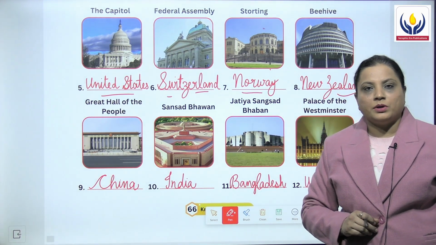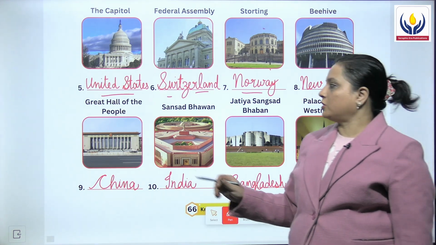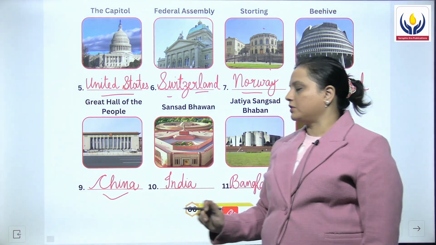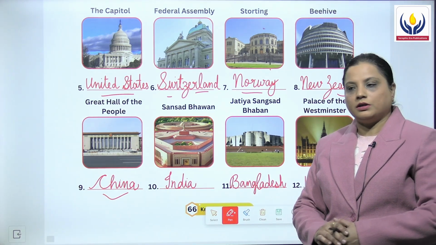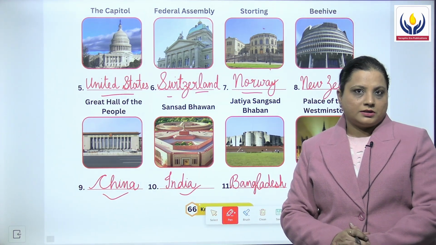We call it as the Beehive. Then next, the Great Hall of the People. This is located in the country China. This is our own Sansad Bhavan in India, which is located in Delhi.